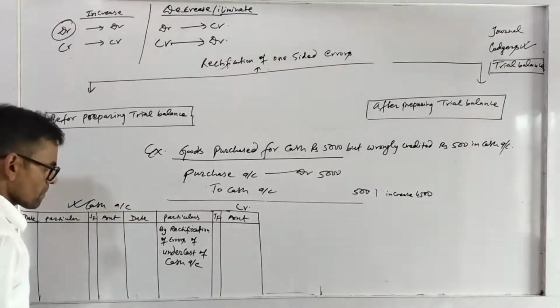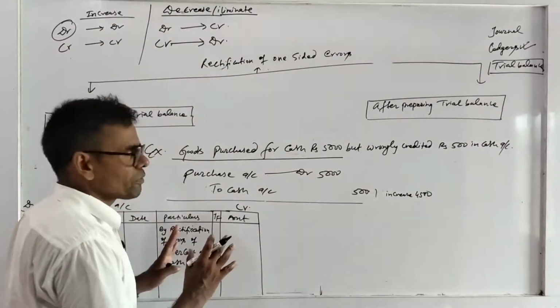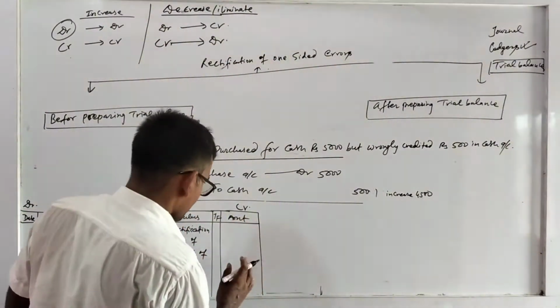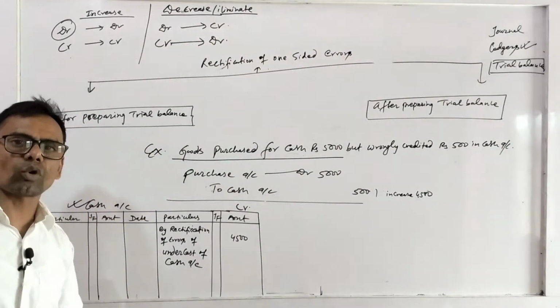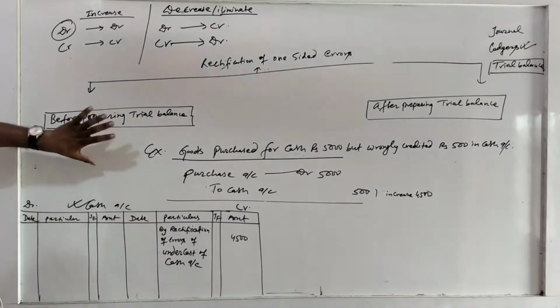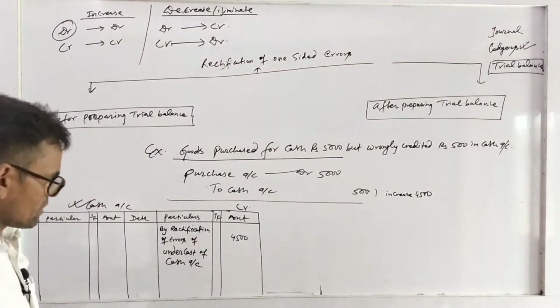What do you mean by this? The cash account is undercast and now you have rectified it by 4,500. This is the process of rectifying the errors before preparing trial balance.